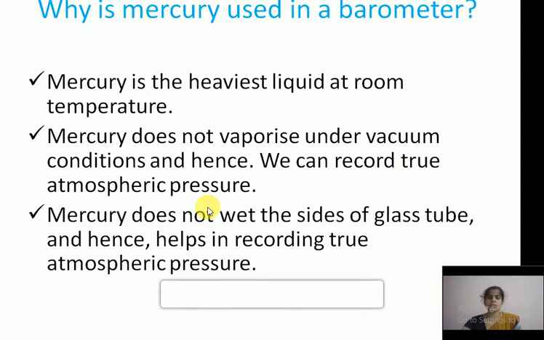Next, mercury does not wet the sides of the glass tube, and hence helps in recording true atmospheric pressure.